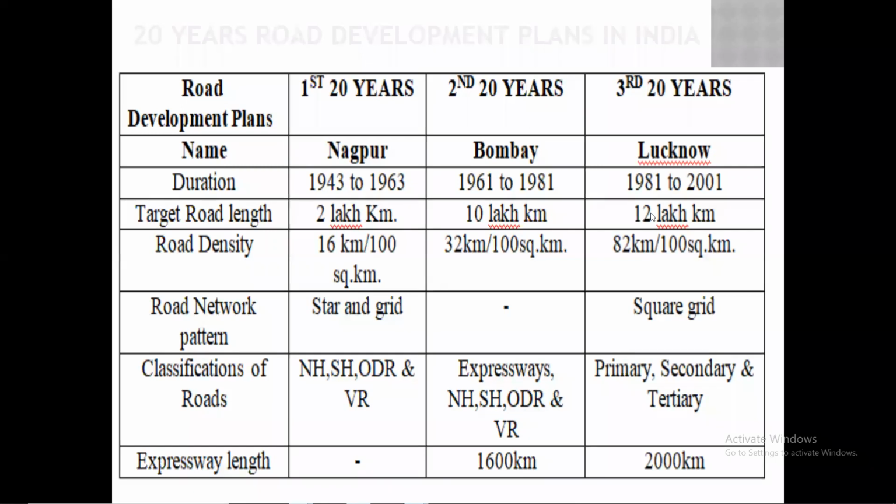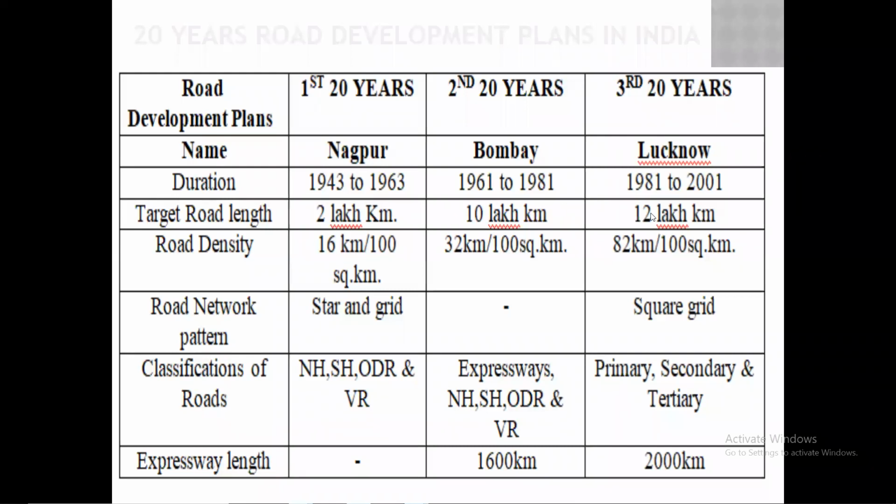So the classification of the roads in the Bombay development plan: expressway, national highway, state highway, major district road, other district road, and village road. In the third 20 years development plan, the classification of the road is done as primary, secondary, and tertiary. In the primary classification, they have considered the expressway and national highway. In secondary, state highway and major district road. And in tertiary, they have taken other district road and village roads.